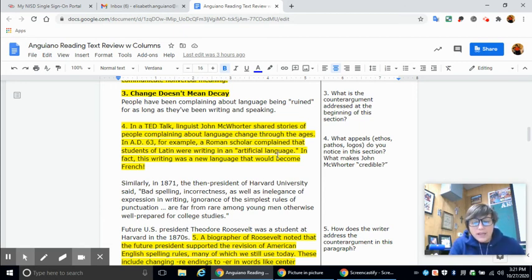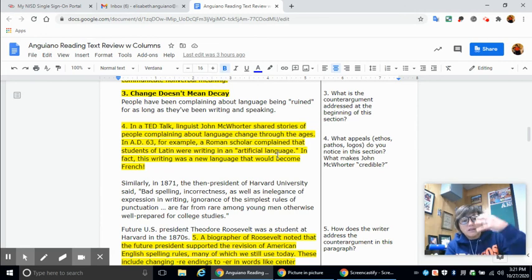Okay, so in this one, they are appealing to your sense of ethos, your credibility. It strongly supports the claim by appealing to the credibility of a linguist in providing an example of how once criticized variants of language became a new language.